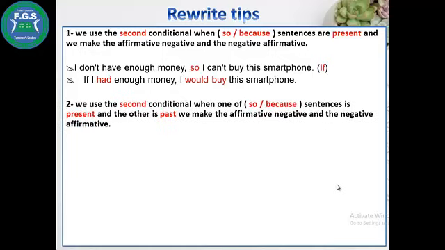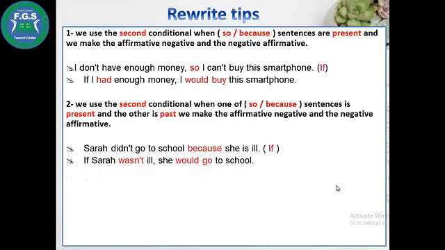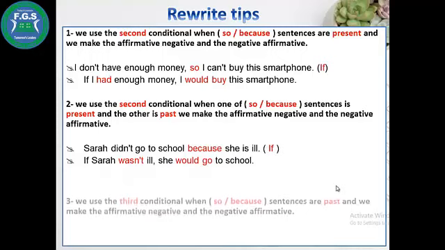Number 2, we use the second conditional when one of the so or because sentences is present and the other is past. We make the affirmative negative and the negative affirmative. Sarah didn't go to school because she is ill. Use if. If Sarah wasn't ill, she would go to school.